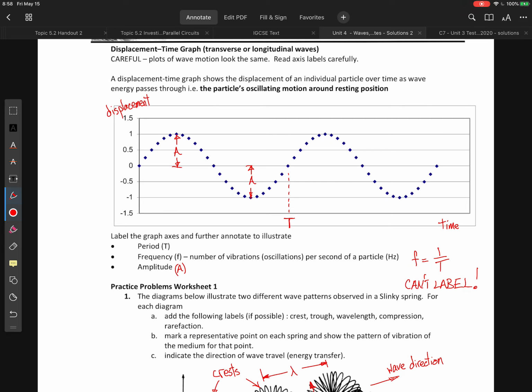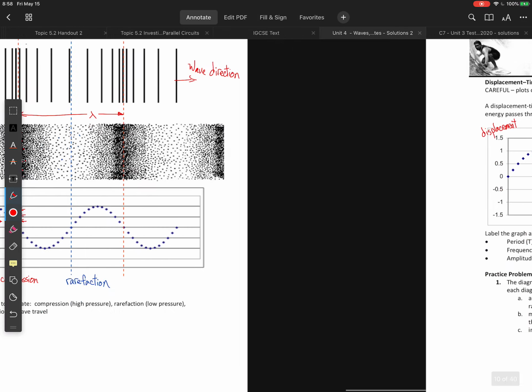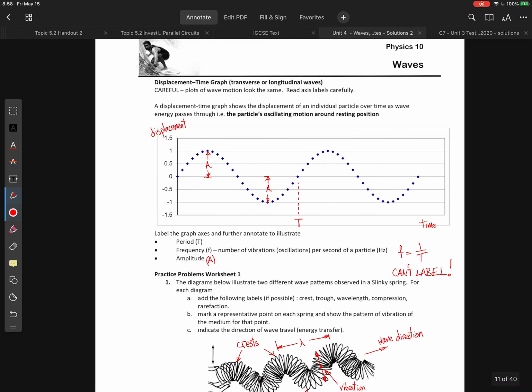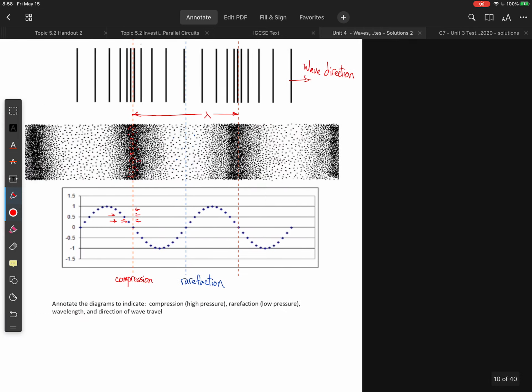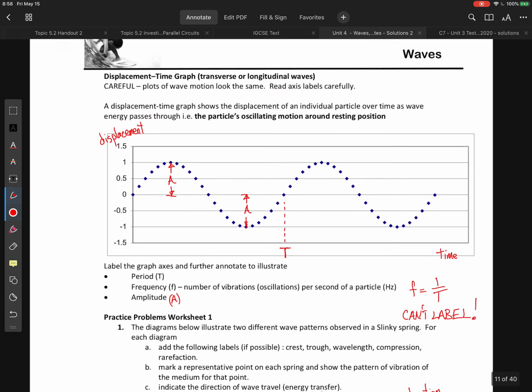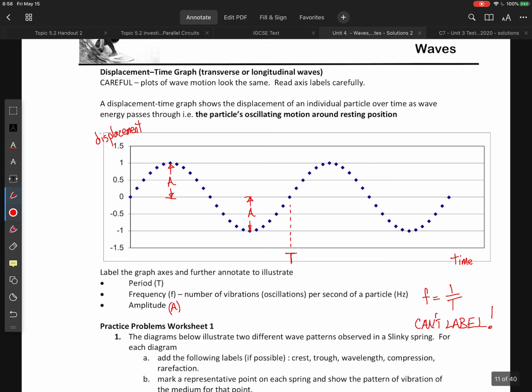Okay, so now we have a more traditional displacement versus time graph. And from this graph, we can get a bit more information. We note that we can get amplitude from either graph. It doesn't matter. Amplitude is going to be the same. But we're only asked to mark it on this one, so I've done that.